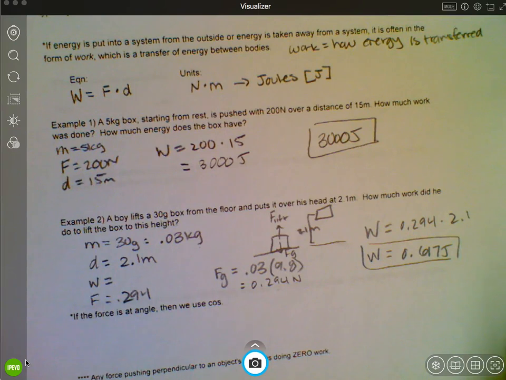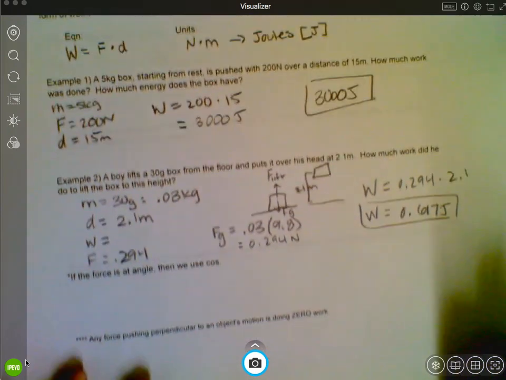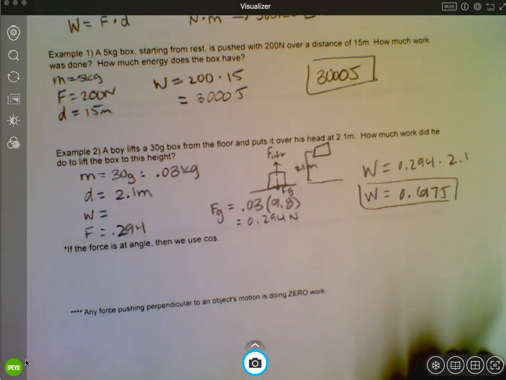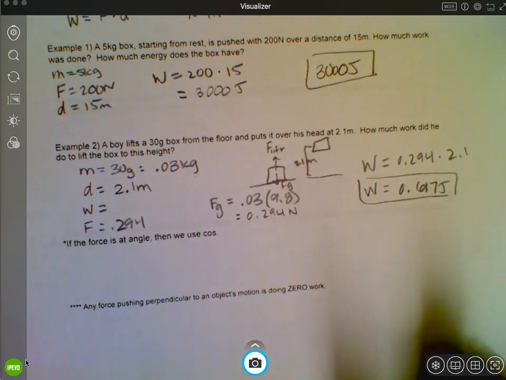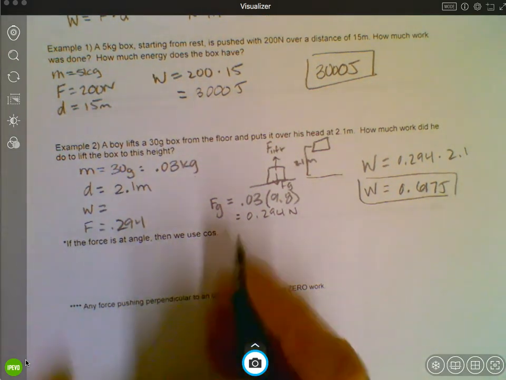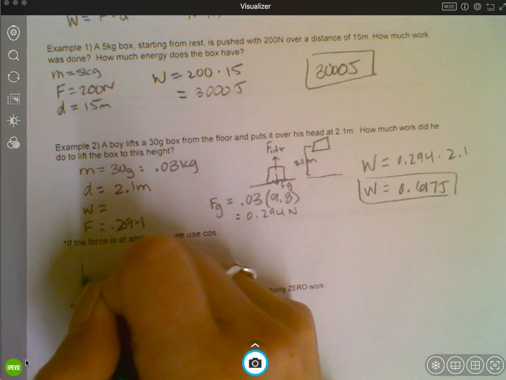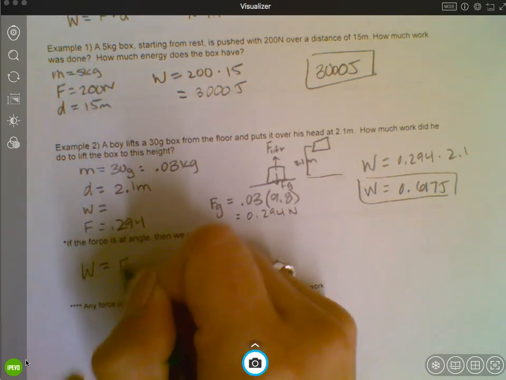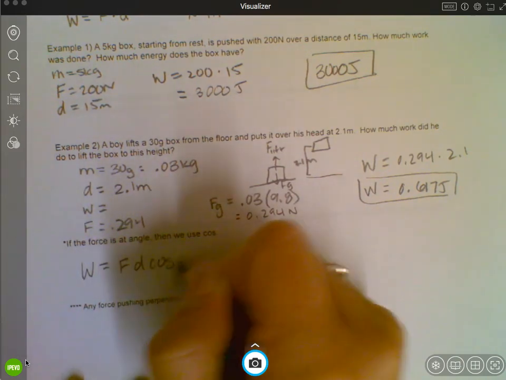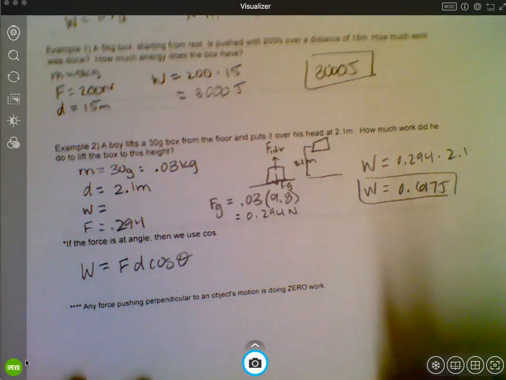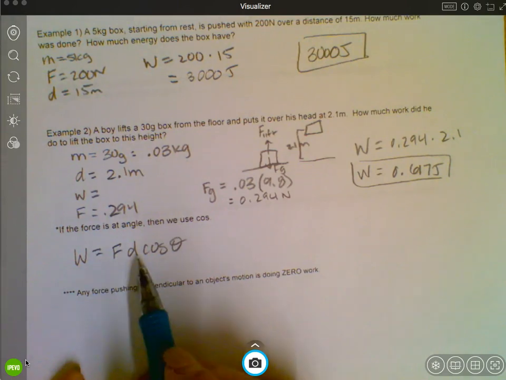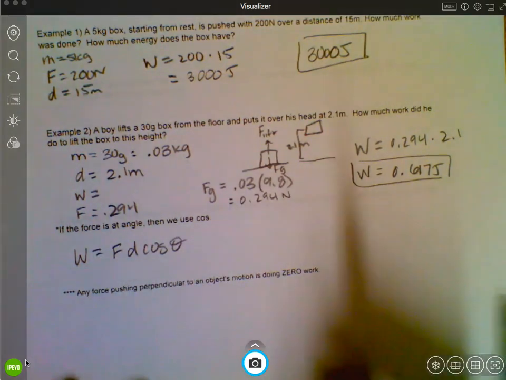Okay? So anytime you're lifting something, you can assume, unless they tell you differently, that the force used to lift it is going to be equal to the gravity or the weight of that box or that object. Now, if the force is at an angle, then we use cosine. So if the force is at an angle, then this equation becomes F D cosine theta. So not at an angle, it's just F times D. At an angle, it's force times displacement times cosine theta.